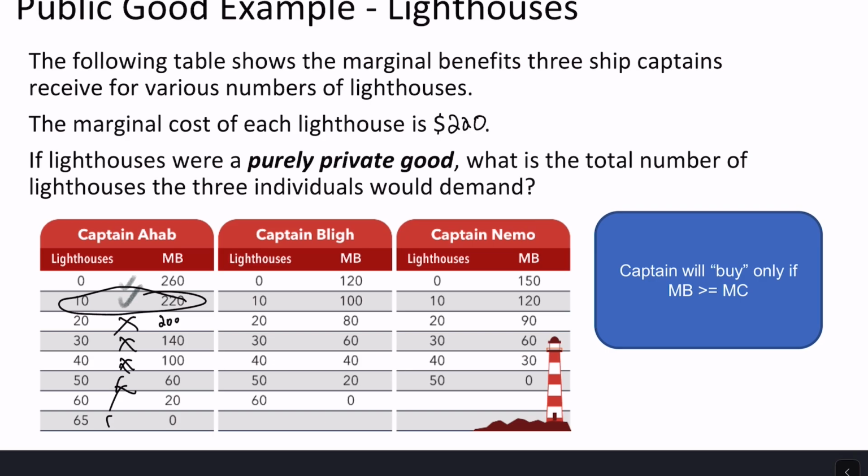Captain Bligh, compare these marginal benefits to 220. All of them are lower. And so Captain Bligh says, that's too high of a price, I'm not going to buy any lighthouses. So Captain Ahab says, I want to buy 10, Bligh says 0. Captain Nemo, compare Captain Nemo's marginal benefit to 220. The marginal benefit is lower than the price, lower than the price, lower than the price. Captain Nemo's not going to want to buy any either. So Captain Nemo is going to pay for 0 lighthouses.